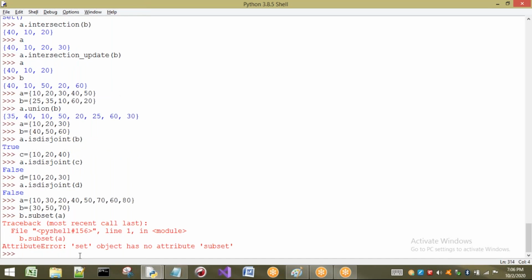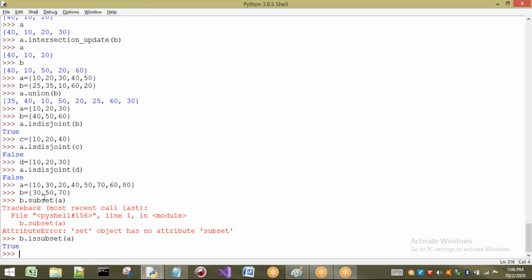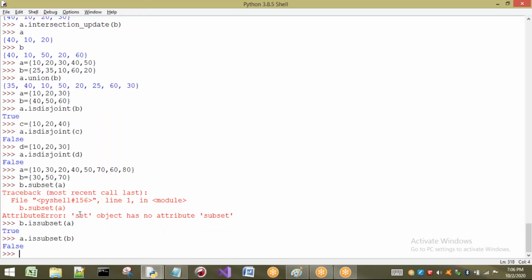Yes, one minute. Set object has no attribute subset. Oh, sorry, it is issubset. Okay. Issubset. Yes, it is True. B is a subset of A. That means the elements that are present in B are part of A, so we can say it is a subset. Now, if I ask A dot issubset of B, is A a subset of B? That means are all elements of A present in B? No. We are going to get False.